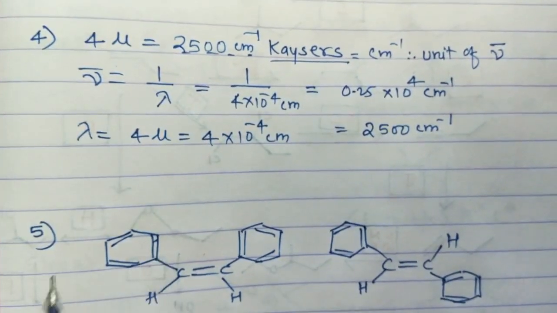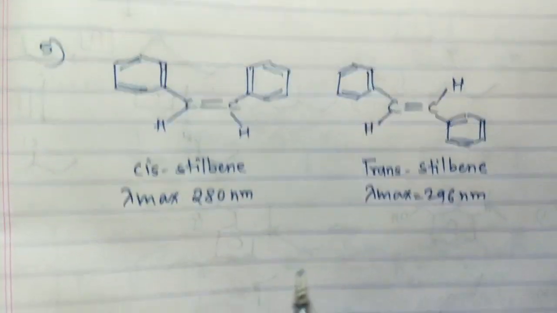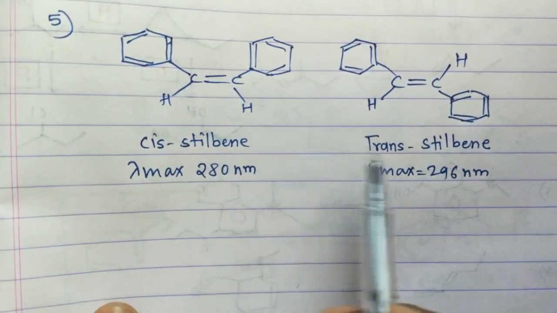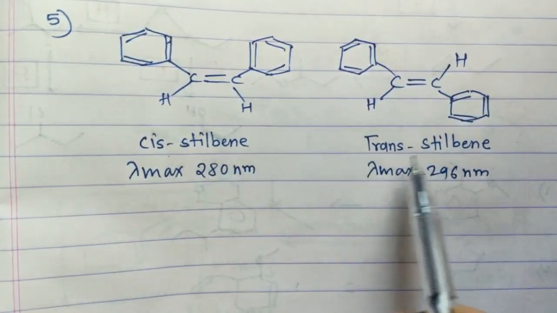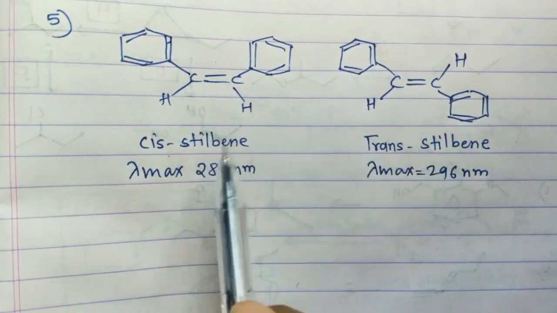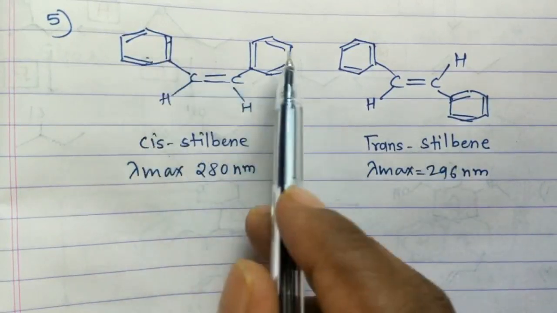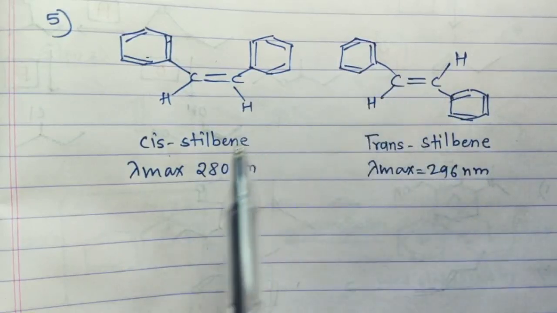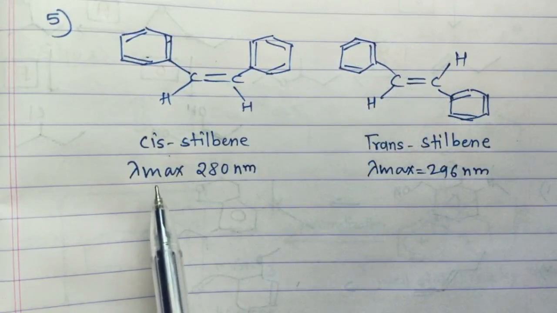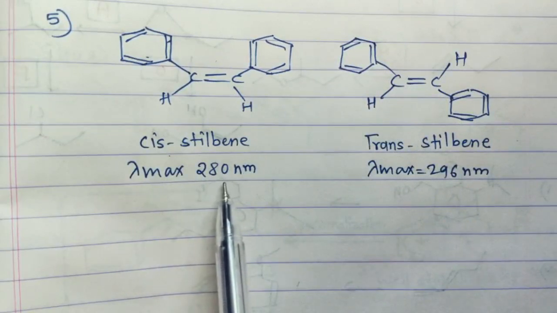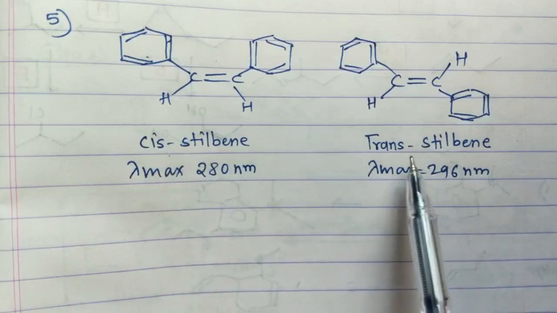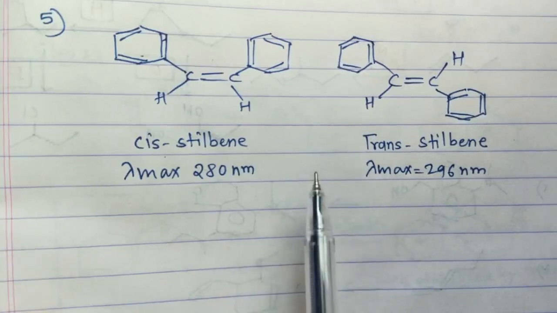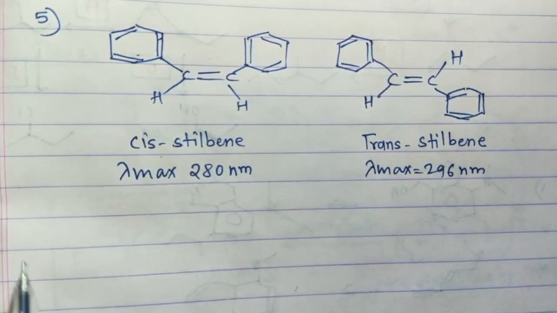Okay, now let's go for the fifth question. The fifth question is an interesting one. Here two compounds or two isomers are given, cis stilbene and trans stilbene. Both compounds have the same groups, 2 phenyl rings and 2 hydrogens. Still their lambda max absorption is different. Cis stilbene has 280 nanometer, and trans stilbene has 296 nanometer. Now why is that difference there? All of you remember one thing.